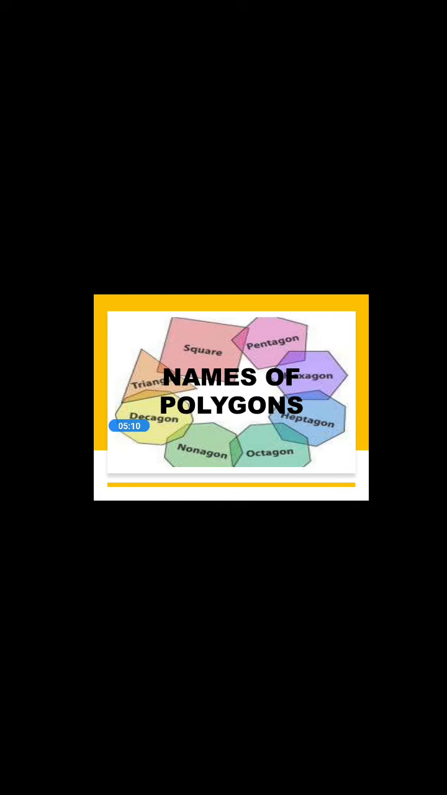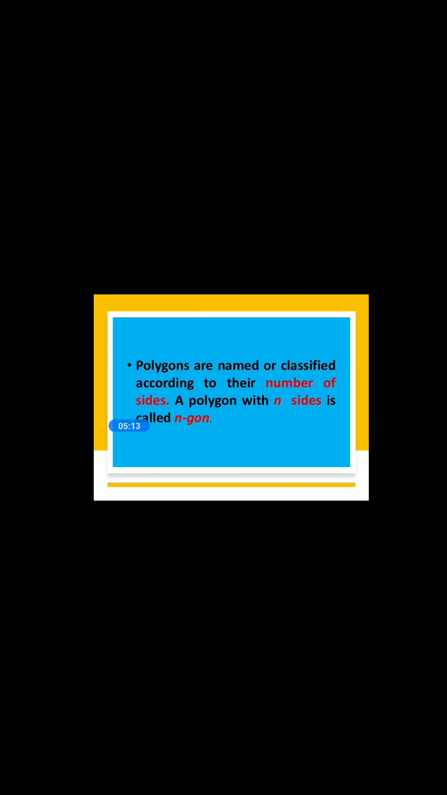Now what are the different types of polygons based on sides? According to the number of sides, you can classify the polygons, that means you can name them. If it has 3 sides, it is a triangle. 4, quadrilateral. 5, pentagon. 6, hexagon. 7, heptagon. 8, octagon. 9, nonagon. 10, decagon. And in a similar way, according to the number of sides, we can name them. If it has n sides, it is an n-gon.